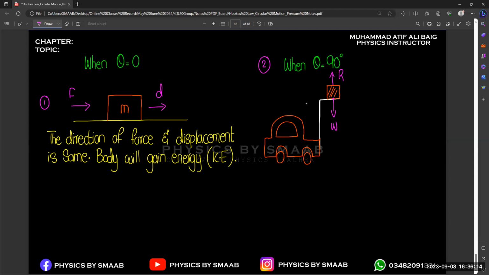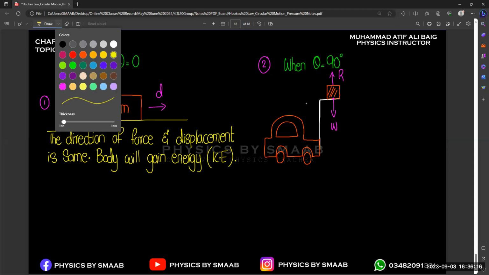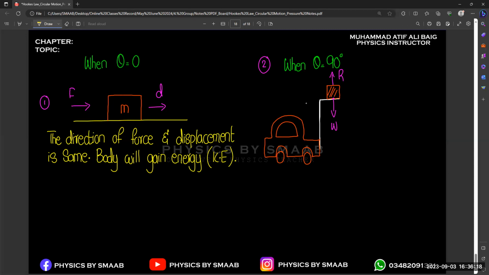And the second thing is that the crane is moving in forward direction, right? So this is the direction of displacement, but the force applied by the crane is in upward direction, right? Because you can see that there is no force acting on the block in forward direction, because there is nothing that pushes that block from left to right.